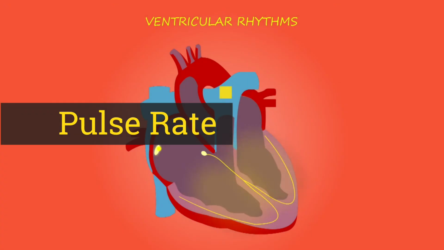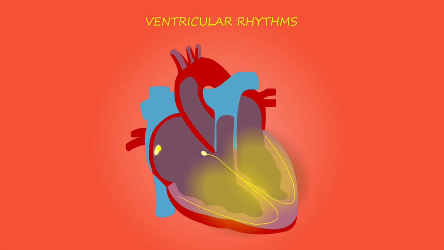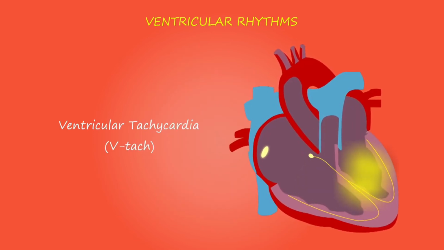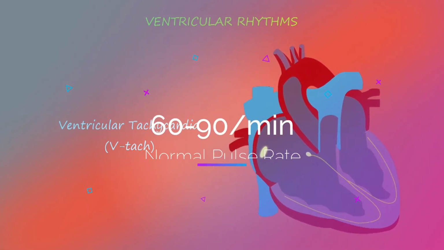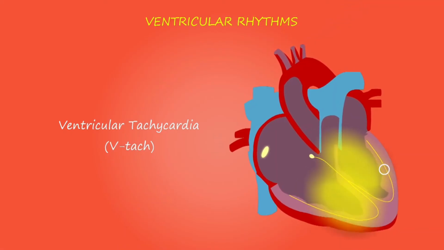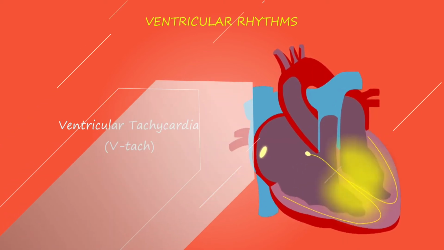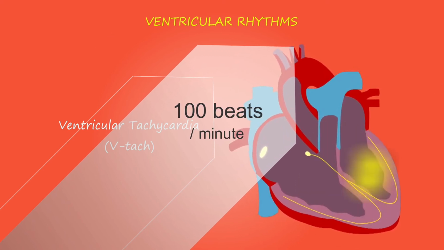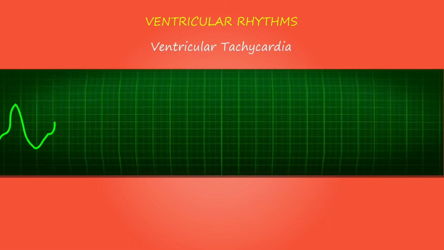Pulse or heart rate. Pulse is a rhythmic dilation and elongation of the arterial wall as a result of the intermittent ejection of blood from the heart, transmitted as a wave to the periphery. Normal pulse rate is around 60 to 90 per minute, average 72 per minute. Tachycardia. Tachycardia means fast heart rate. Increased heart rate above the normal physiological limit, usually above 100 beats per minute, is called tachycardia. The causes are raised body temperature, toxic condition of the heart, etc.